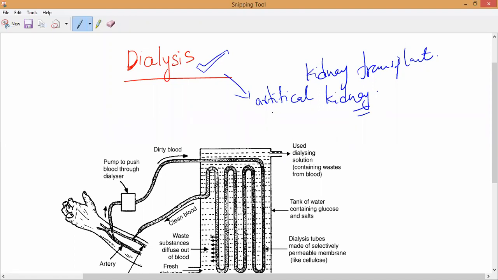The definition is most important, and why it is caused. If the kidney fails, then what happens? If you do not recognize the problem, and if you do not go for a kidney transplant or dialysis, it will lead to what? It will lead to death.